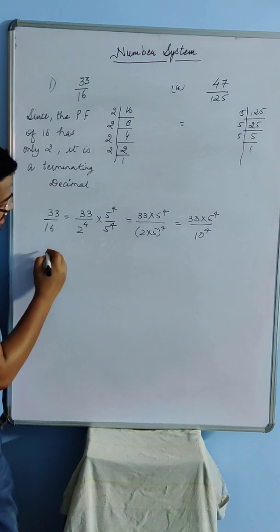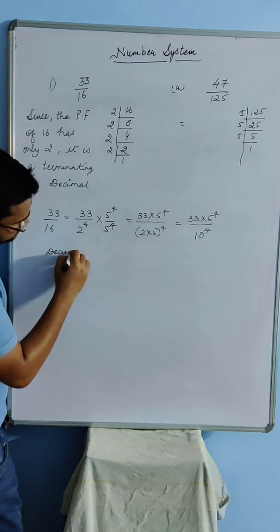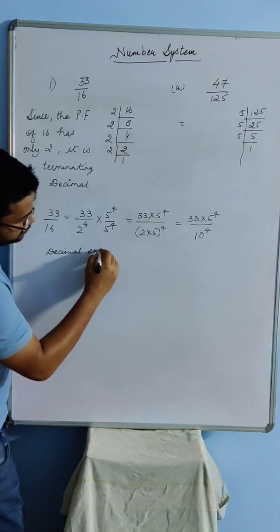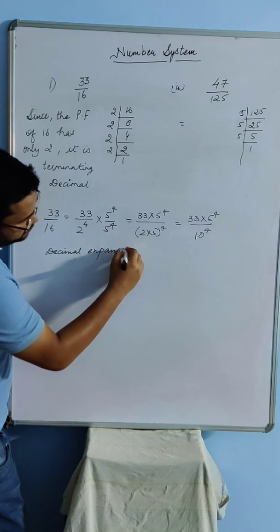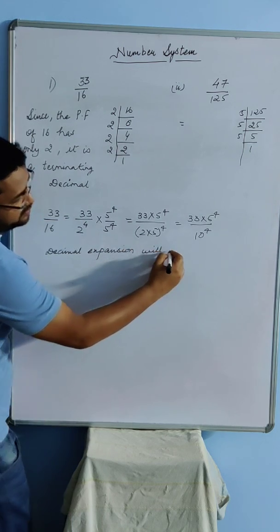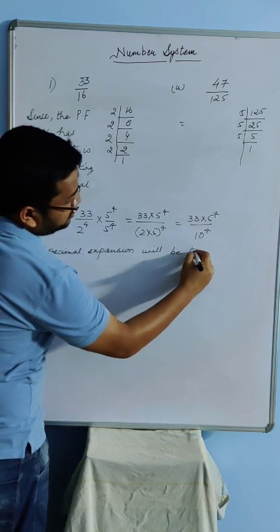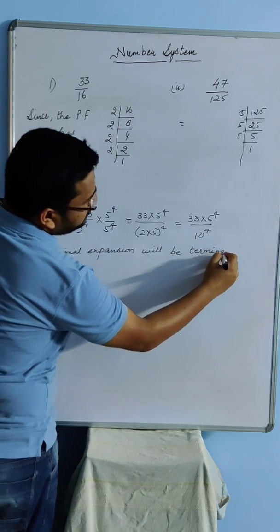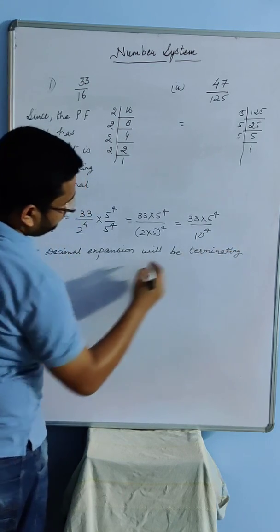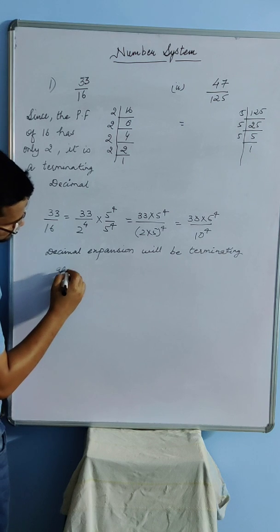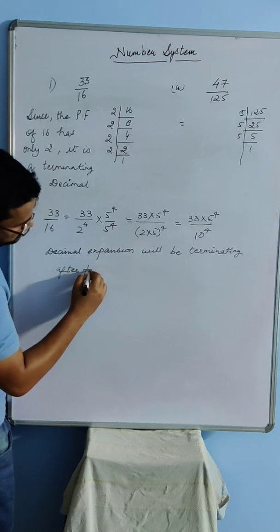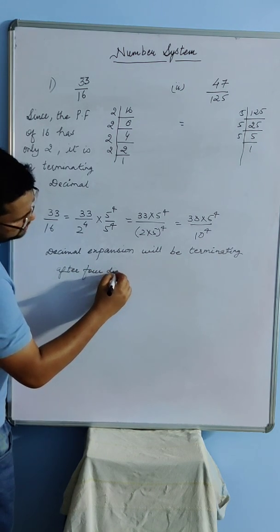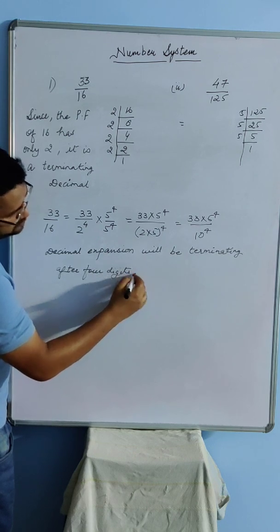So with this I can say that the decimal expansion will be terminating after 4 digits or places, whatever you call it.